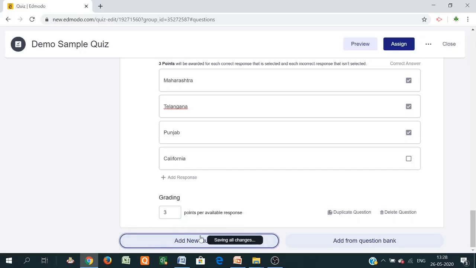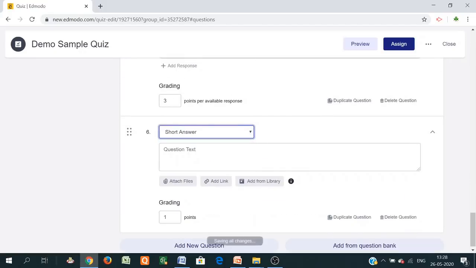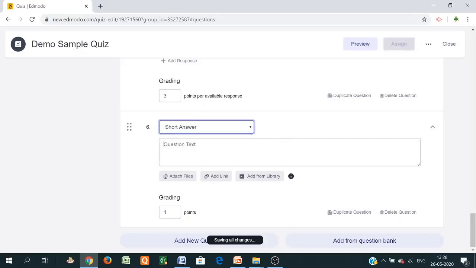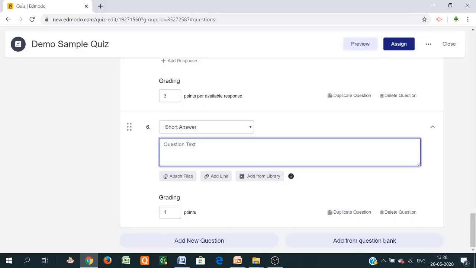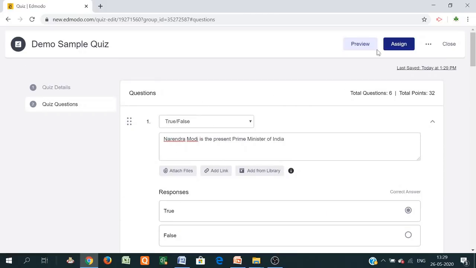Just click here. Now there is one remaining, the short answer type. Just give the question, but you need to grade it manually. Name the present President of India. So this is a one-line answer. In this way, you can create the question. We have discussed all four different types of questions, and then just preview it.